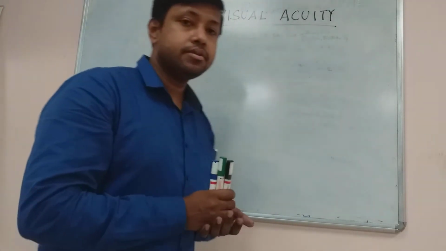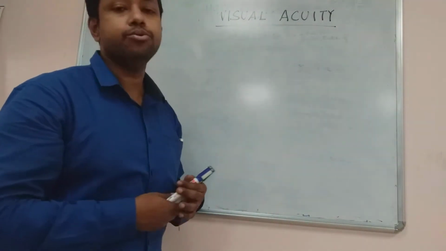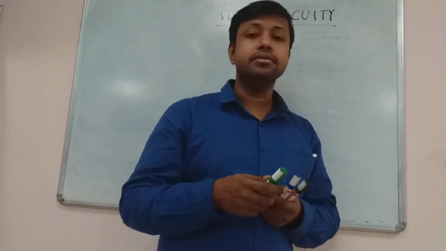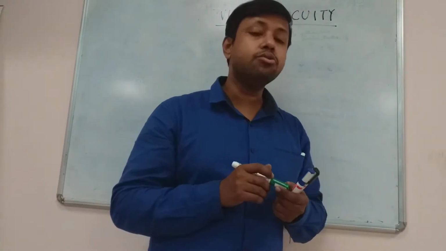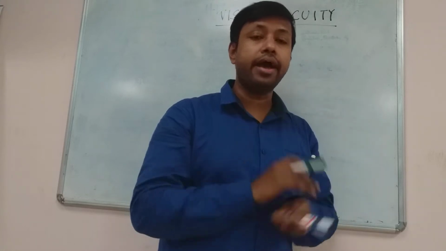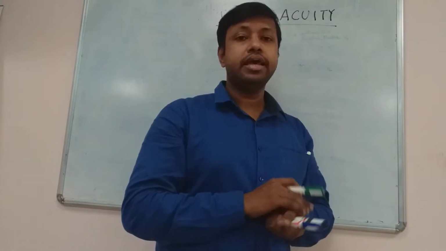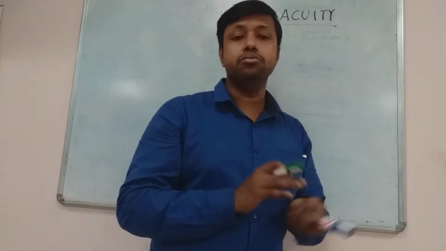This is nothing but visual acuity. It also reflects the resolving power of the eye, and it is mainly the function of cones and the pigments secreted by the cones.